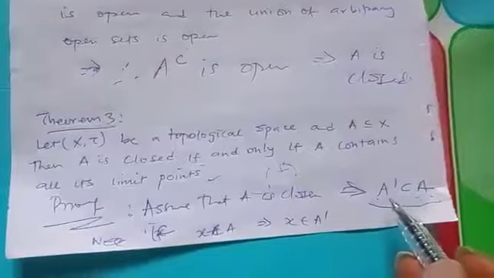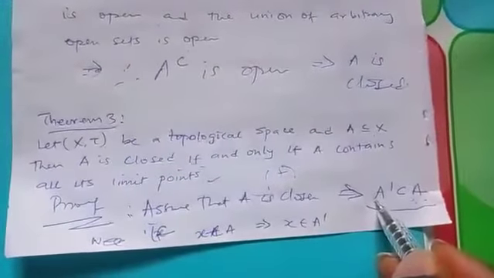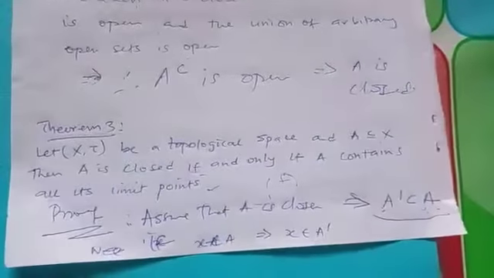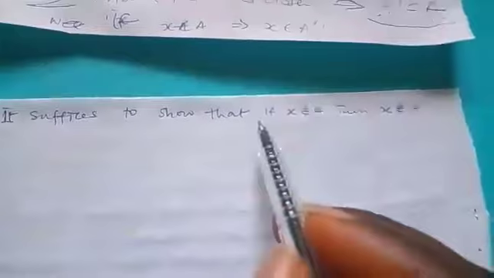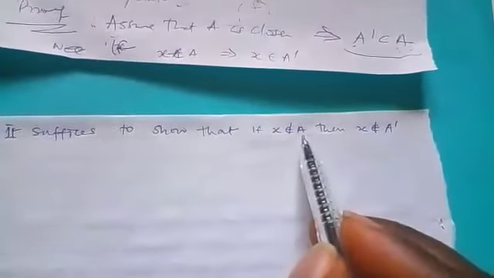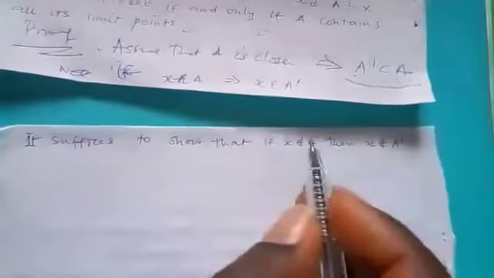So it is better for us to show that if S does not belong to this, then S will not belong to this. So that is the best way to prove it. That is what we have written there. It suffices to show that if S does not belong to A, then S does not belong to A prime. Don't forget that we have assumed that A is closed. So let us not start with this. Then we need to prove this out.